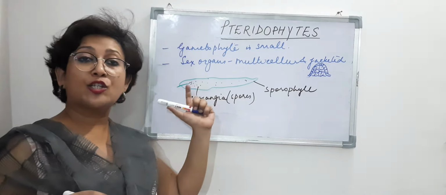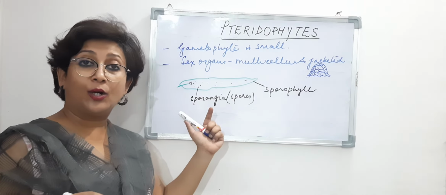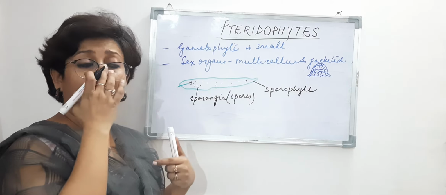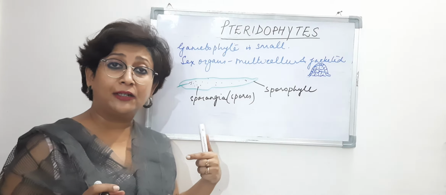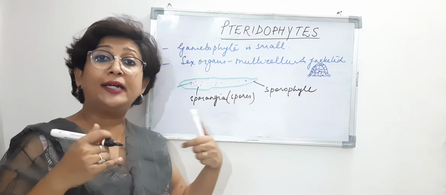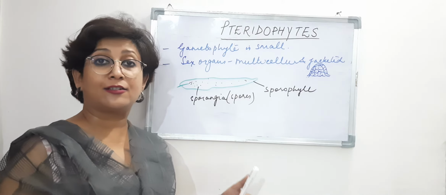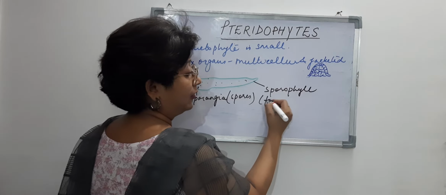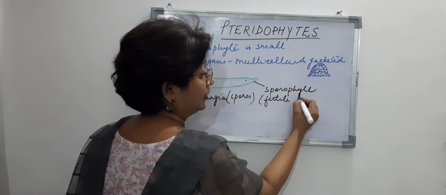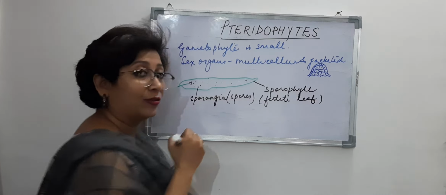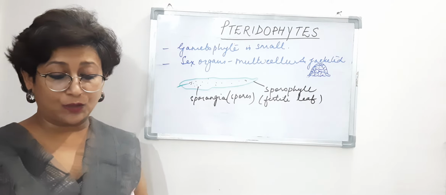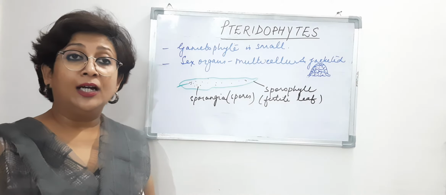Because it bears sporangia, which later on, when the spores are released and they find good environmental conditions, may grow into a sporophyte. So that is why the sporophyll is said to be a fertile leaf. So that's about the sporangia and the sporophylls.